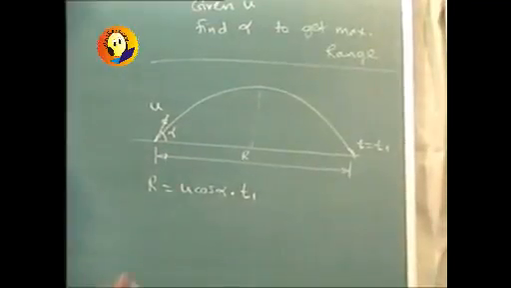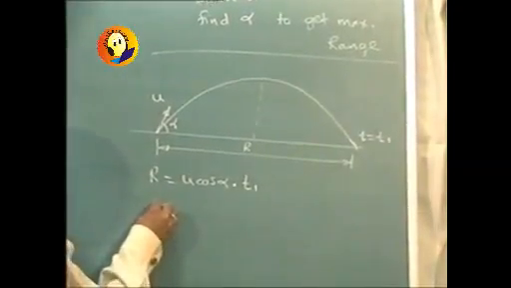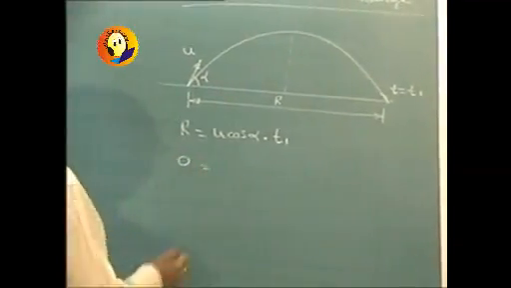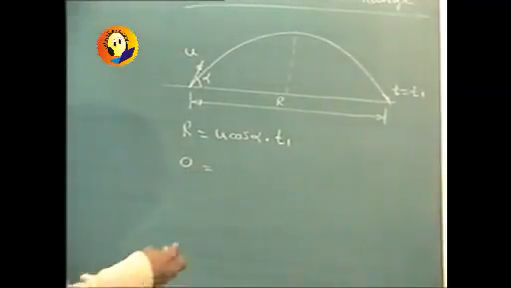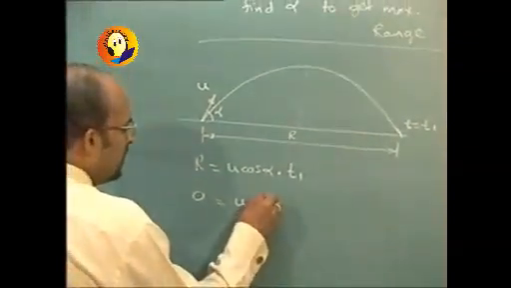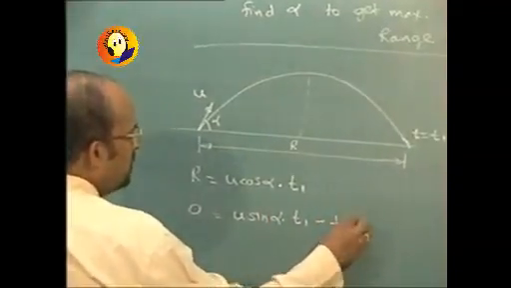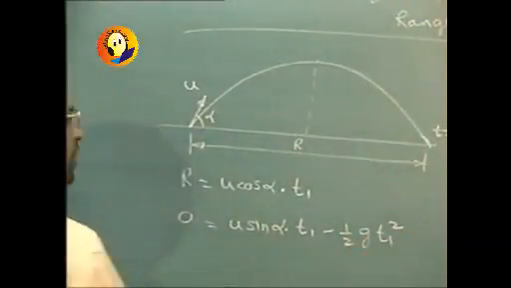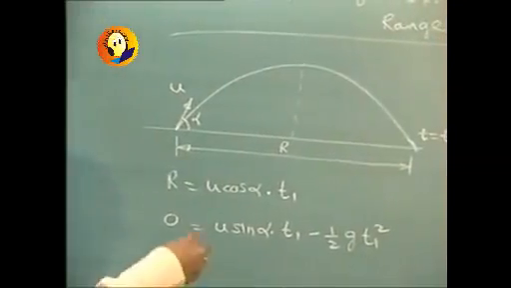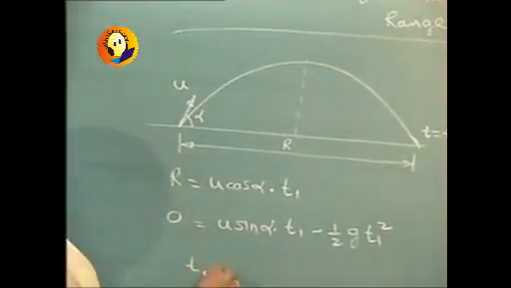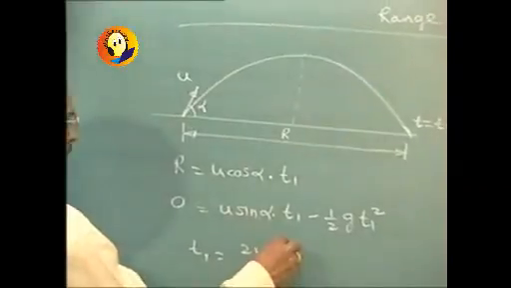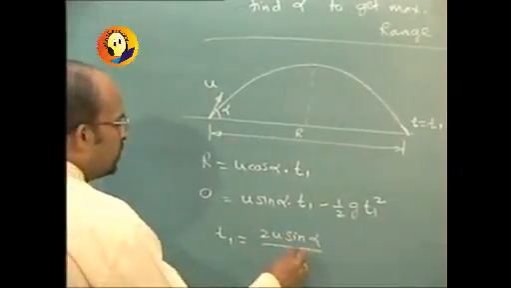And we also know from the vertical direction, that 0 equal to net displacement in the vertical direction, which is initial vertical velocity, U sin alpha into t1, minus half G t1 square. Now of course from this we can determine t1, which comes out to be 2U sin alpha upon G.